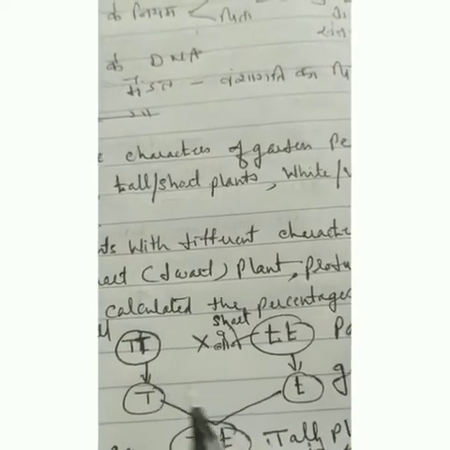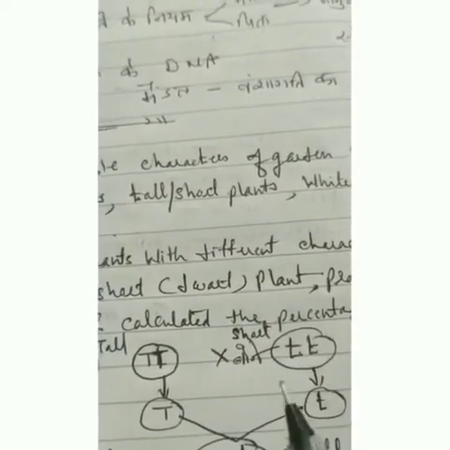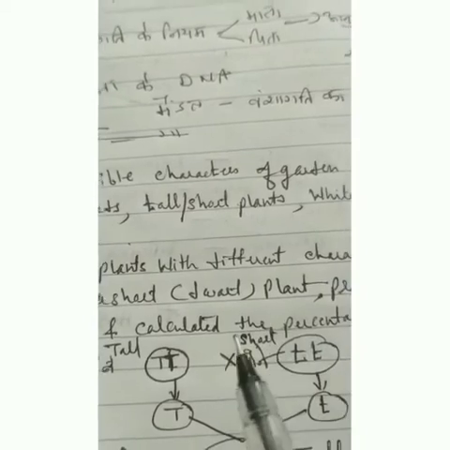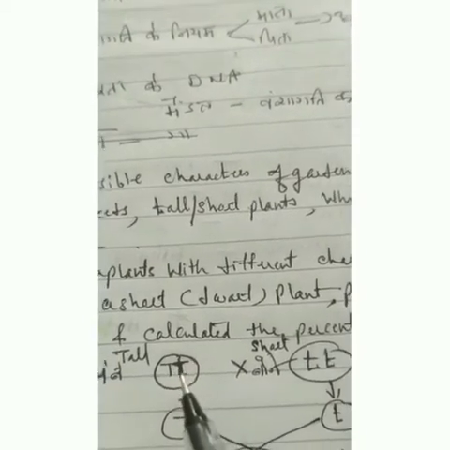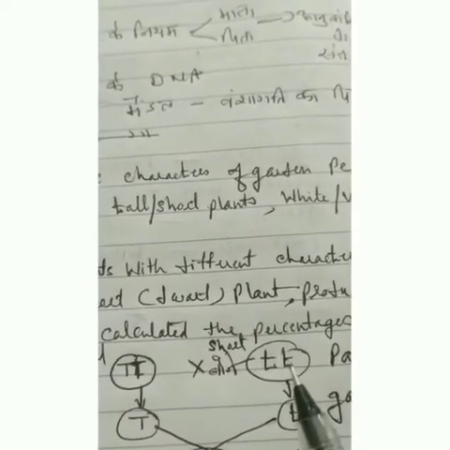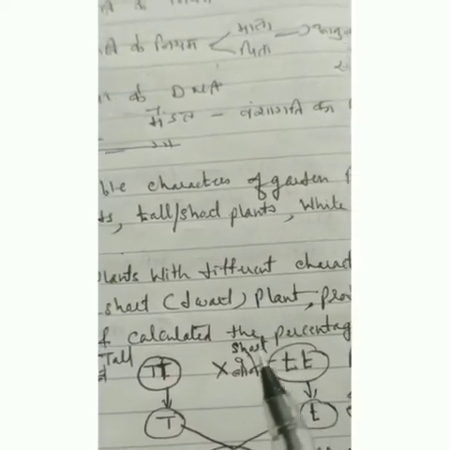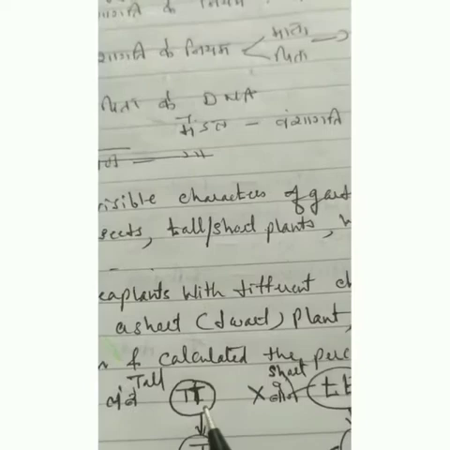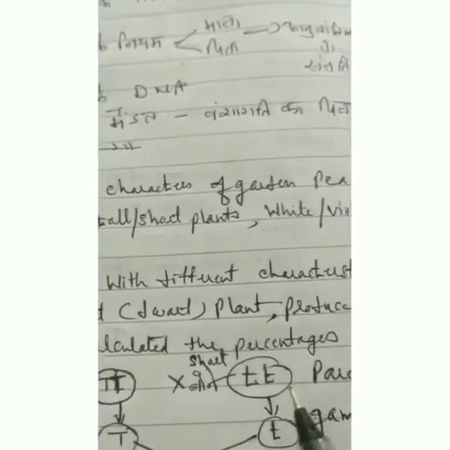Now, why should we write this in this manner? The reason is that the capital letter shows the dominant feature, and the small letter shows the recessive feature. Now the question arises, what is the meaning of dominant and what is the meaning of recessive?